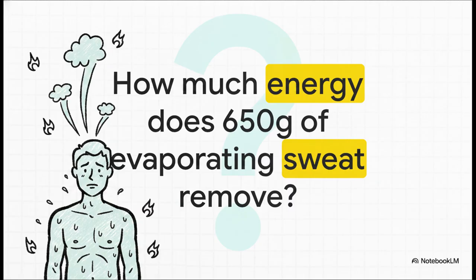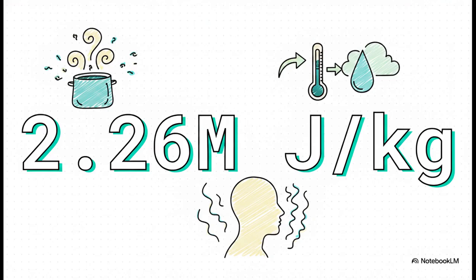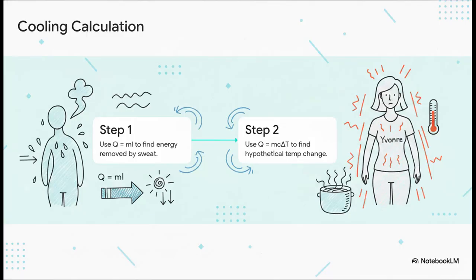Let's figure it out. To solve this, we need a massive, absolutely crucial constant, the specific latent heat of vaporization of water. It takes a whopping 2.26 million joules of energy to evaporate just 1 kilogram of water. This huge number is the secret key to unlocking the math behind our body's amazing cooling system. Let's break this down into 2 simple steps so we don't get overwhelmed.